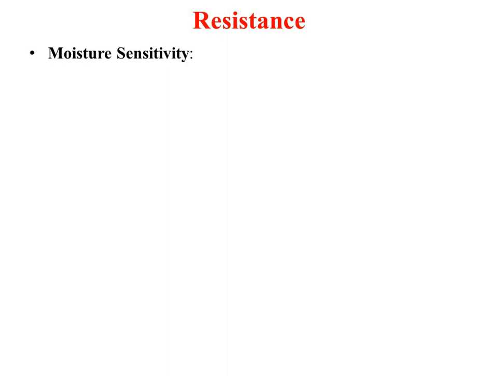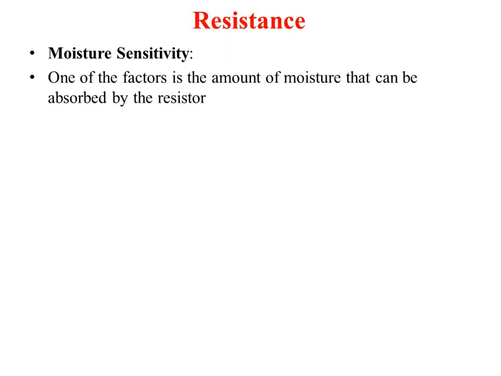Similarly, moisture is also affecting the resistance. So moisture sensitivity you need to consider. That means whenever you are selecting a resistor or resistance property for sensing, you need to understand the condition where you want to apply this concept. So you need to consider the temperature, the strain, and the moisture. If these parameters are there, then accordingly you have to select it.